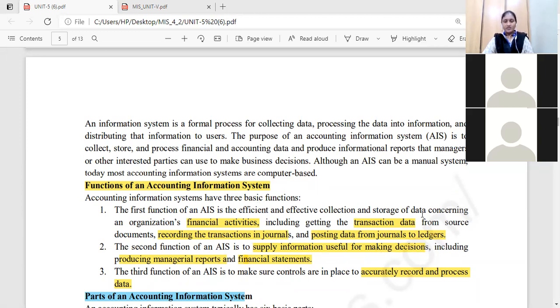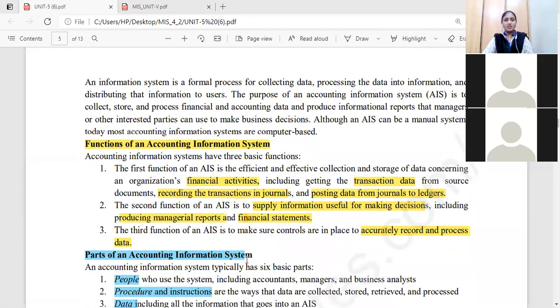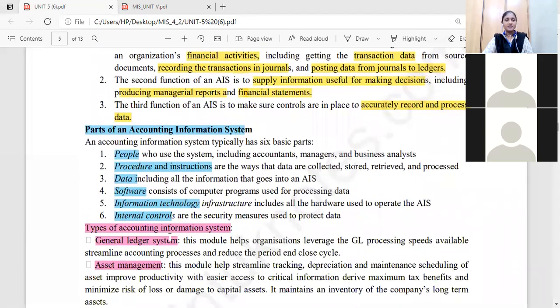After processing the information, we are preparing informational reports useful for making decisions, including producing managerial reports and financial statements. The third function is to make sure controls are in place to accurately record and process the data. So these are the main functions we have discussed.